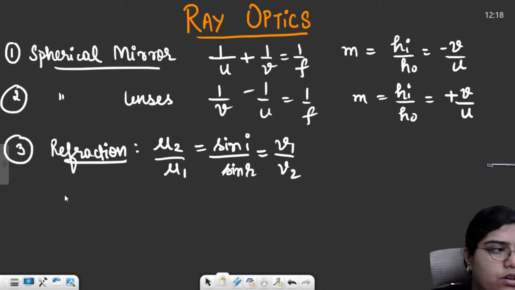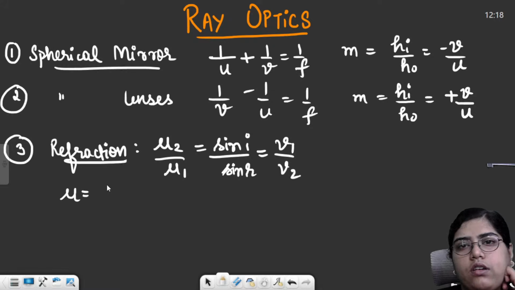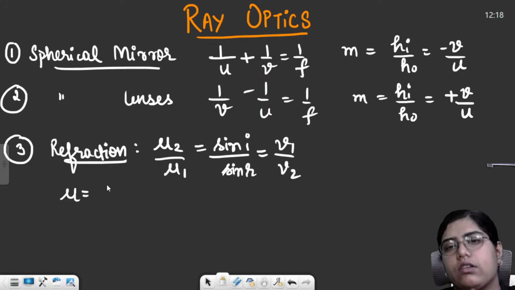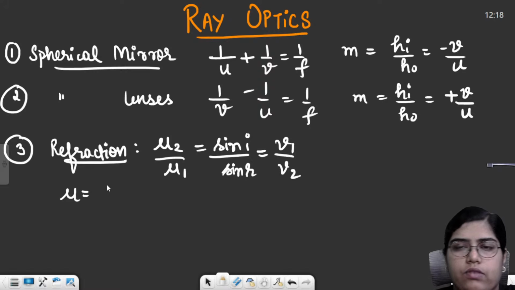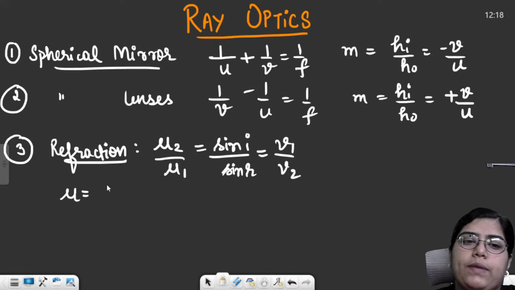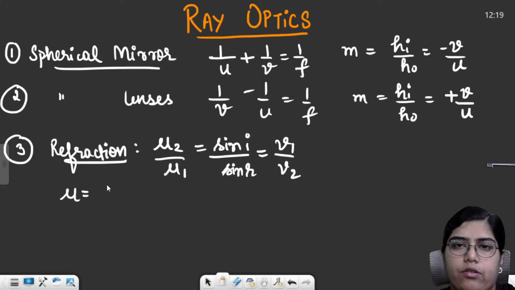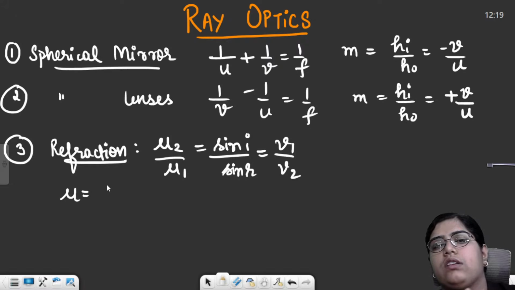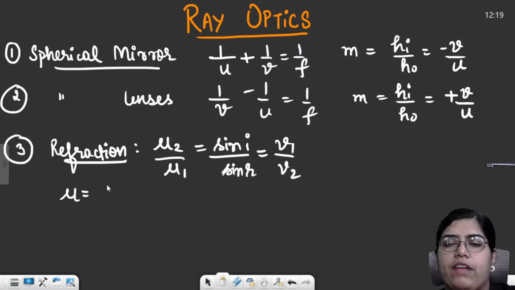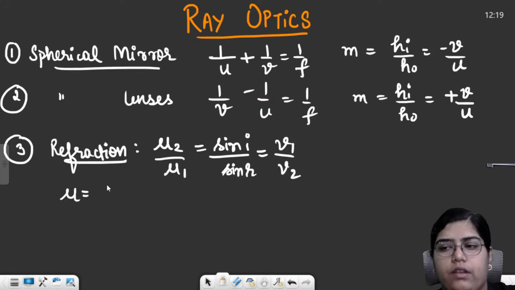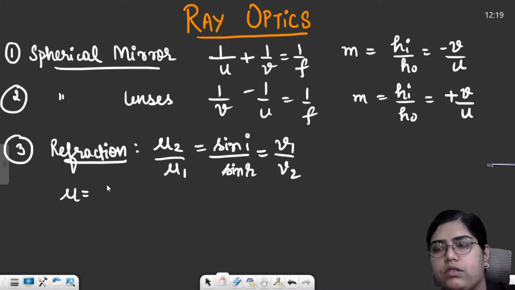The second formula was for depth. If you have dipped something in water, or if a swimming pool is filled with water, what will be the apparent depth of the pool which will appear to you? The pool is actually 7 feet deep or 5 feet deep, but if you look at the pool standing outside of it, you will feel that it is not actually 5 feet, it is lesser than that.